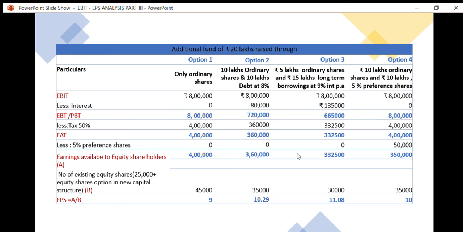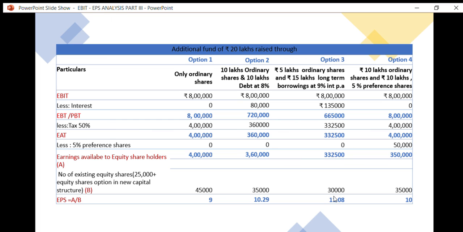You can see that because of the higher debt component in the financial plan, option 3 gives the maximum earning per share, that is 11.08. This is the financial plan which gives the highest earning per share.